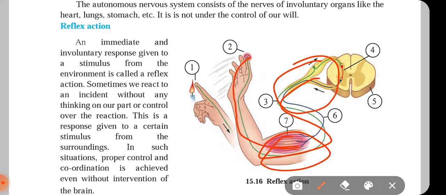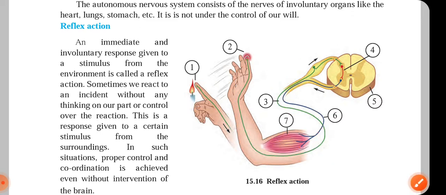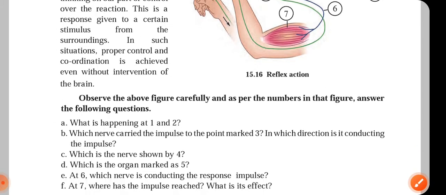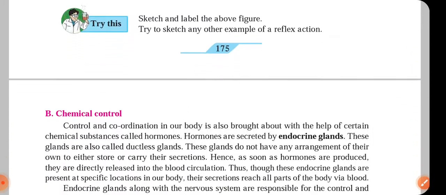Suppose you are about to touch something hot like a candle or a hot cup of tea. The immediate action you take is to remove your hand. This is all due to the reflex arc connected to the muscles, and this reflex arc originates from the spinal cord. This is how we carry out such immediate actions.